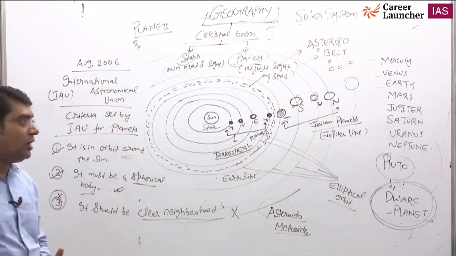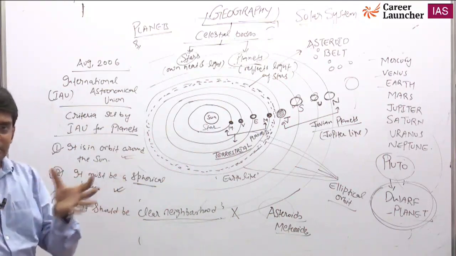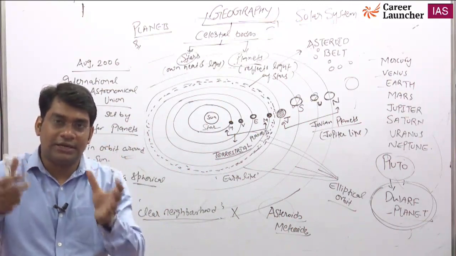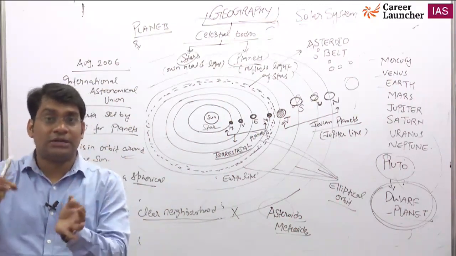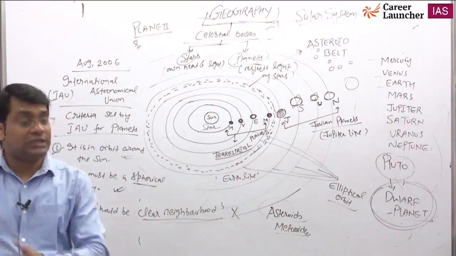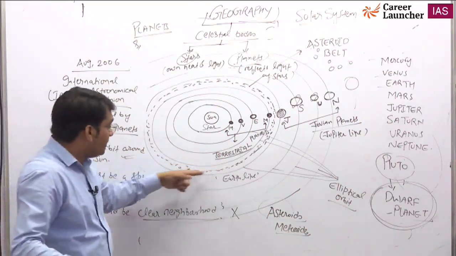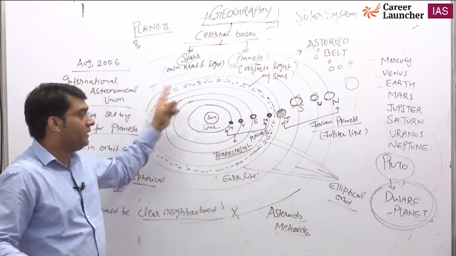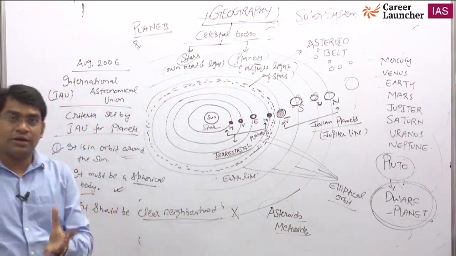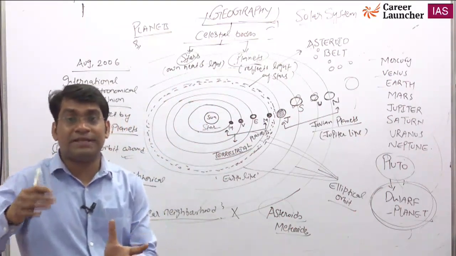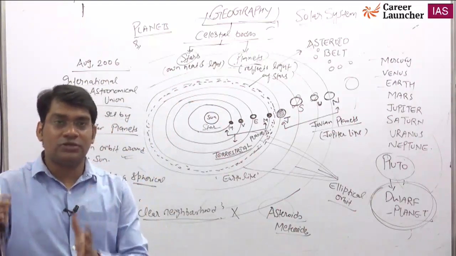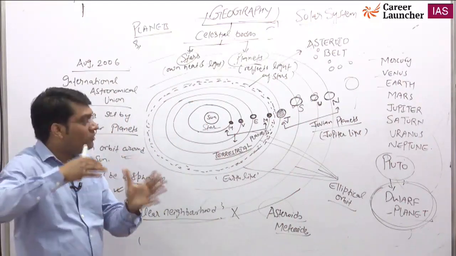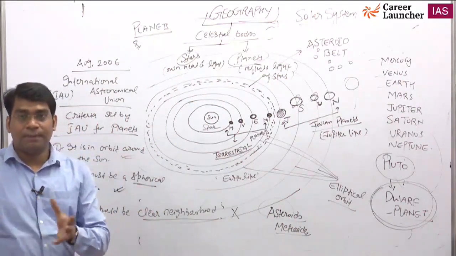The small materials stuck together to create planets. Some of the materials did not become part of these planets; they revolve around the Sun, and that is called the asteroid belt. The asteroid belt is space debris, remnants that did not become part of the planets, and they revolve around the Sun in a given path.